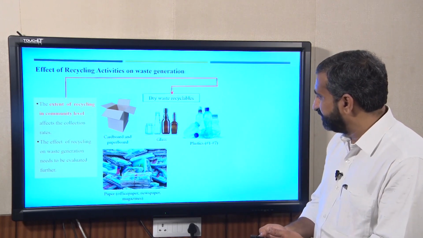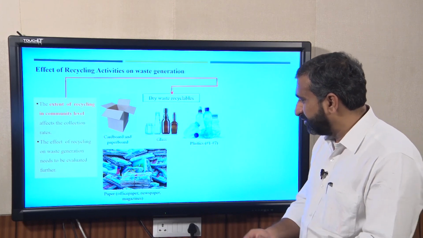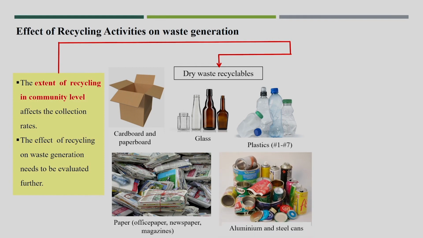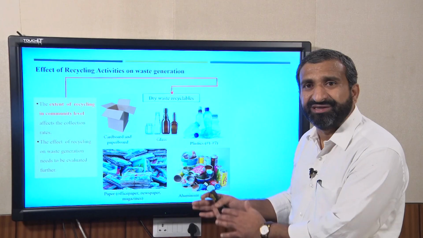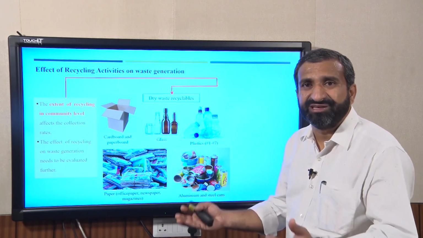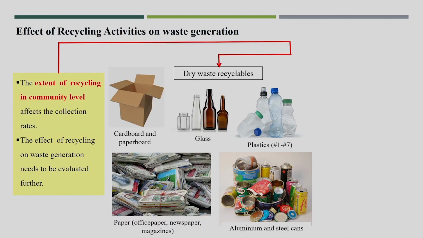be recycled. Then paper: office paper, newspaper, magazines, all these papers are recyclable, and whatever metal, aluminum, tin cans, these are all recyclable. So if it is segregated at source itself, specially collected and directly goes to the recycling facilities, it won't go to the disposal site. So obviously the quantity reaching the disposal site will be reduced very easily. Even your collection frequency will be reduced.